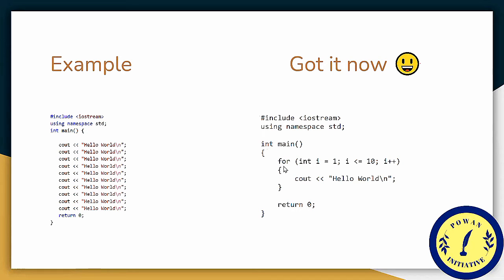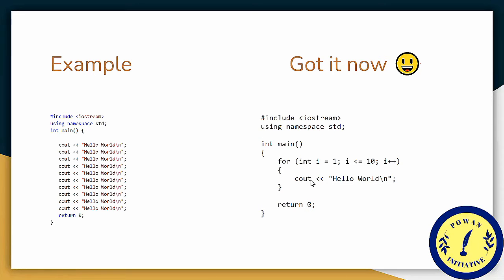For this we use a for loop, and here we initialize the variable i to 1. This is the initialization expression. In the test condition we put i less than or equal to 10, and the update expression here is i++, that is, increment i by 1, and the body of the loop contains cout, which means print hello world.